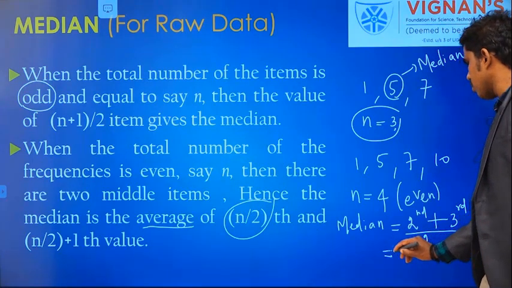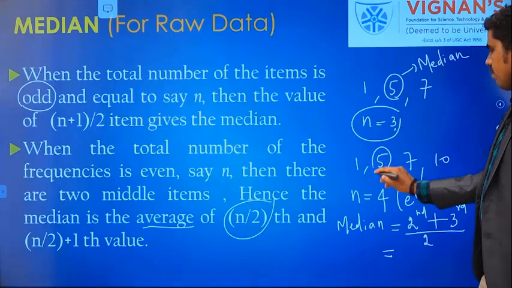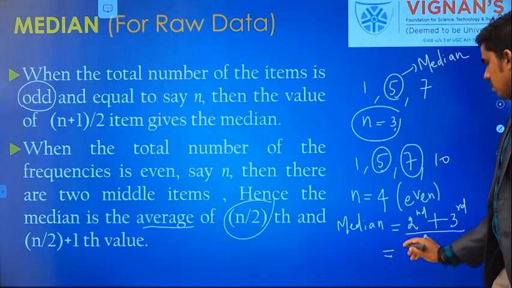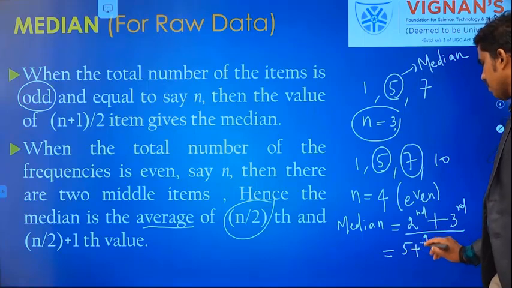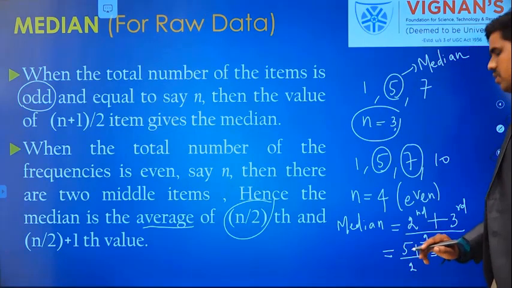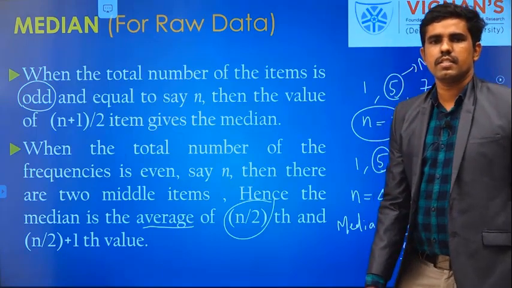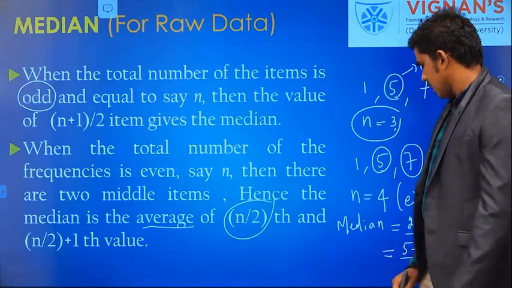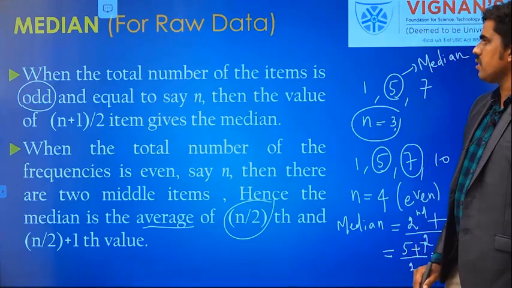What is the second position value? Here I have 5. What is the third position value? 7. So 5 plus 7 divided by 2, 12 by 2, 6. So the median of this given data is 6.